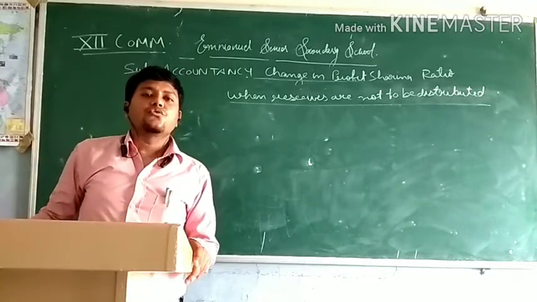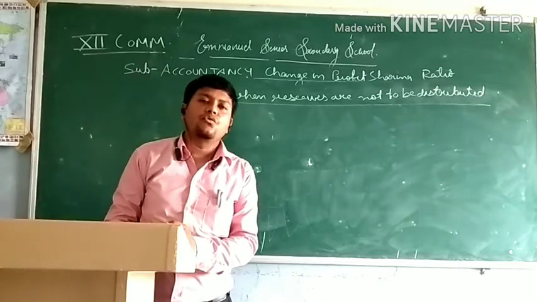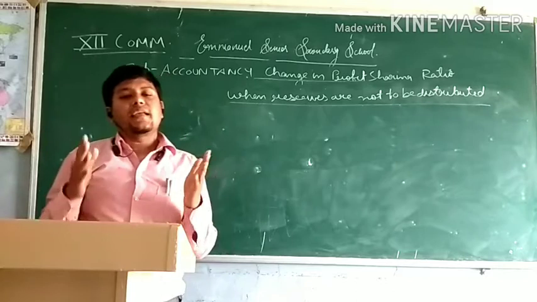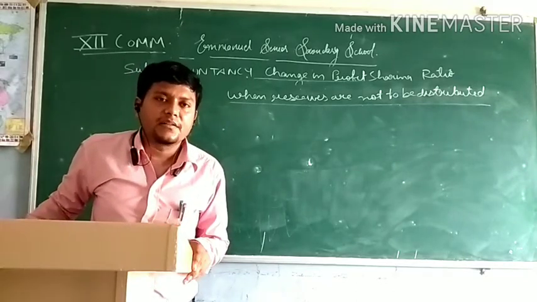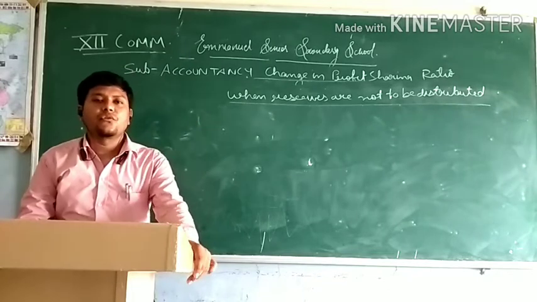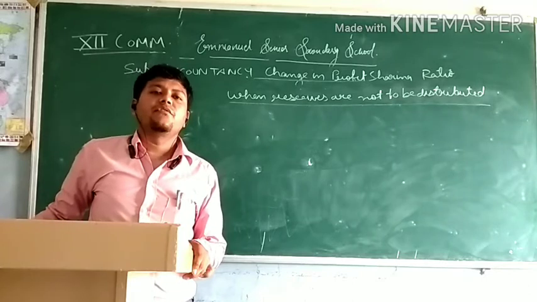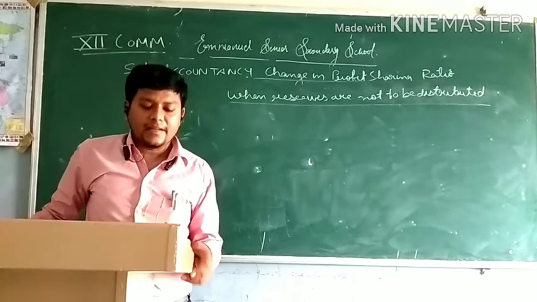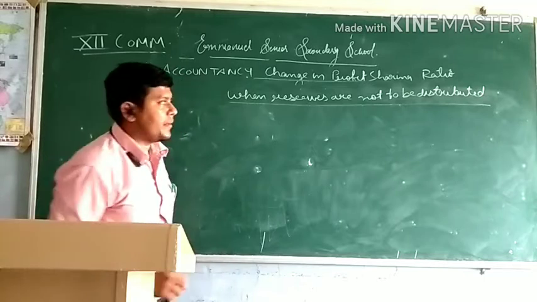which are appearing in the balance sheet. So when they do not want to distribute the reserve, instead we have to do the adjustment, because the gaining partner has to compensate the sacrificing partner, just like we do in case of goodwill. So if we don't want to distribute the reserve, then we will pass the entry: gaining partner's capital account debit to sacrificing partner's capital.